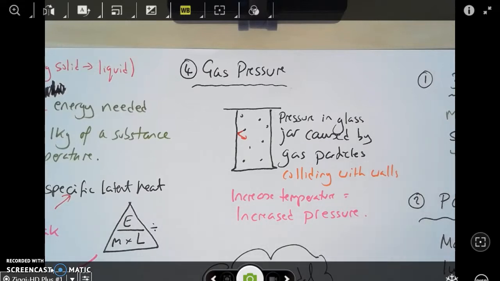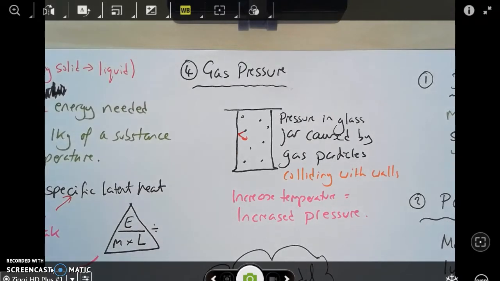If you increase the temperature of that gas, then those particles increase their kinetic energy. That means they move around faster. If they move around faster, there are more collisions, and they are with greater force. So the pressure increases. If you increase temperature, you increase pressure because there are more collisions with greater force.